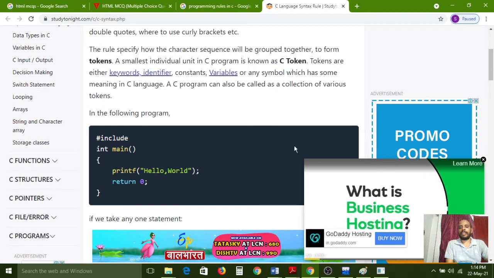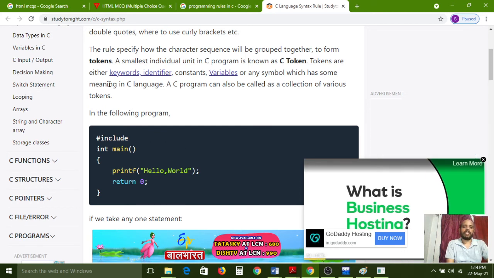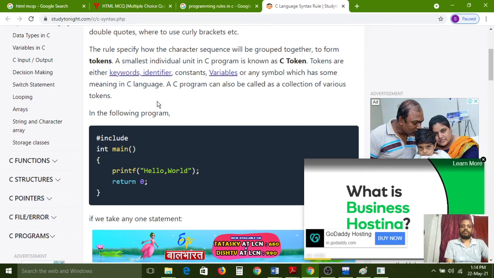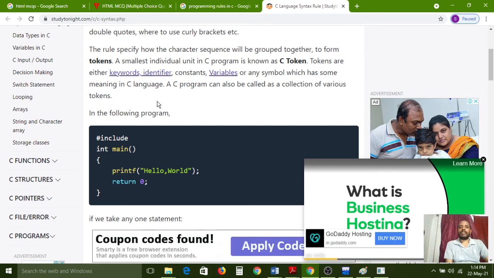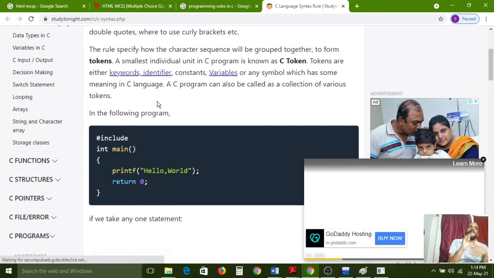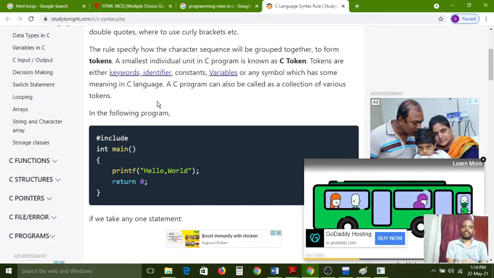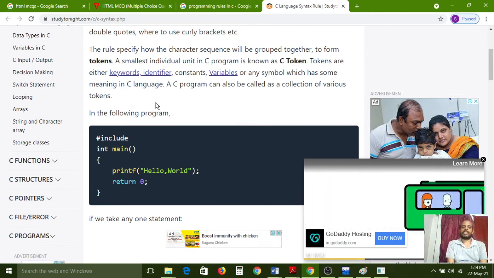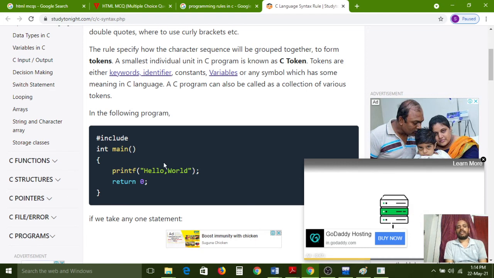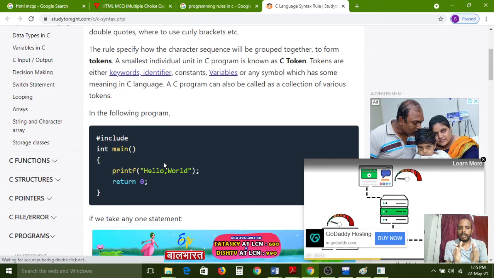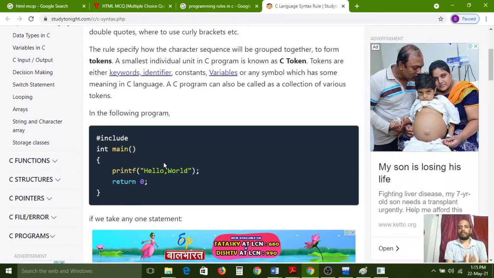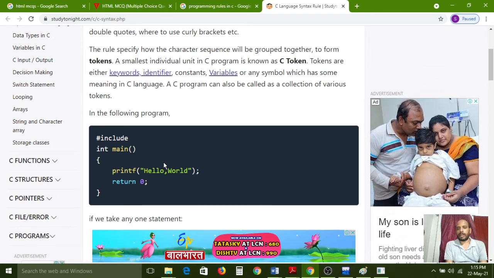So the program contains these many characters and these many symbols. A program is split into different types of tokens. A token may be a keyword, an identifier, a constant, or a variable. Understand? It may be a special character or special symbol. The program may contain different types of special characters also. So we have to use the combination of all those things to produce a program, and that program will produce some output for us.